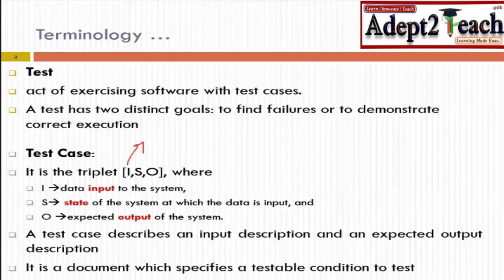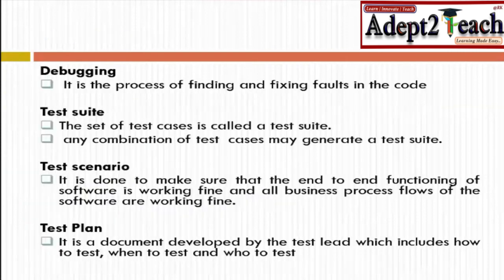Now, we can say a test case takes the input description and gives you the output description. That means what is the expected input and what is the expected output, and what is the actual output when you are giving a set of inputs.